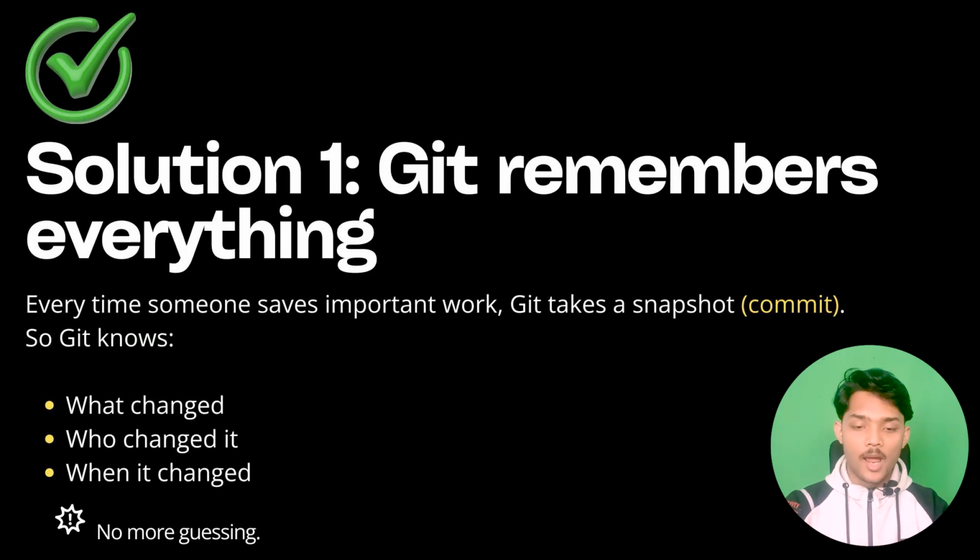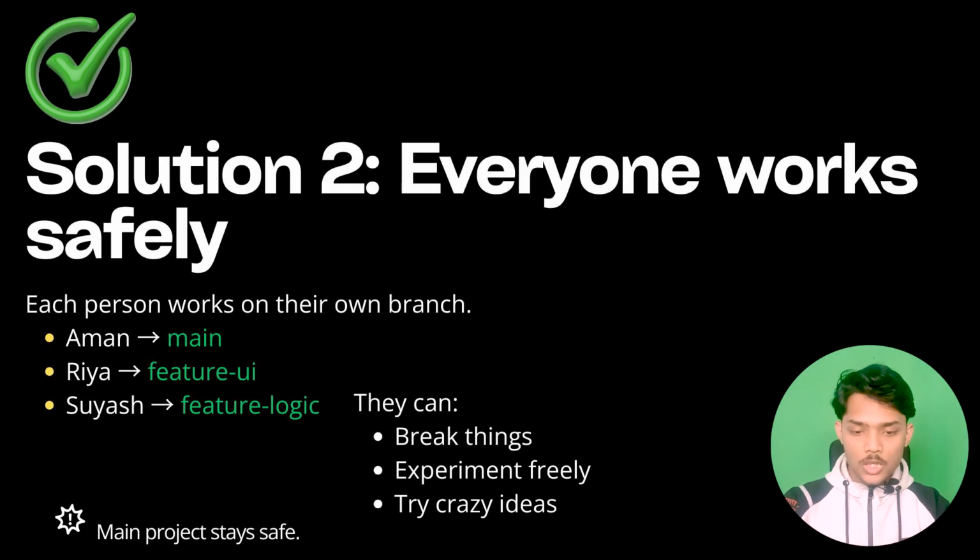Now let's understand how Git will fix these problems. Solution 1. Git remembers everything. Every time someone saves important work, Git takes a snapshot. That's what we call a Git commit. We will understand in the practical part what a Git commit is. So Git knows what is changed, who changed it, and when it was changed. So there will be no more guessing. Everything will be tracked.